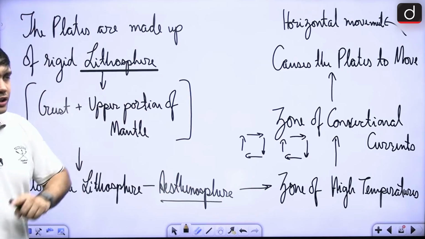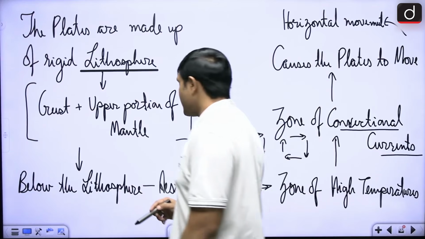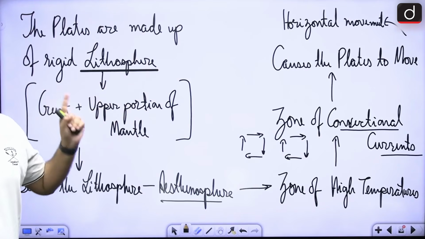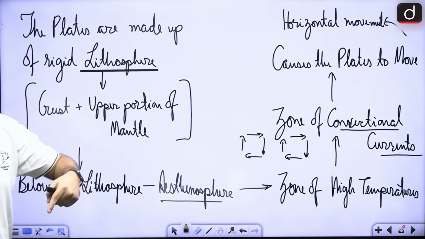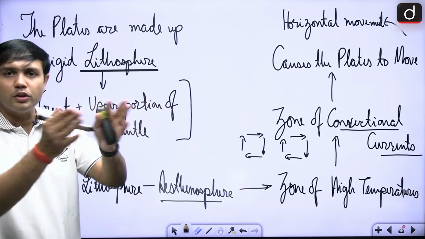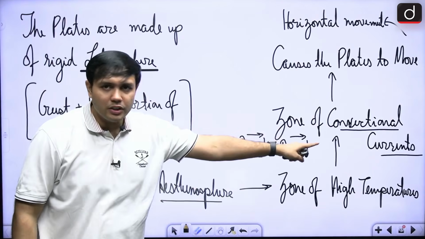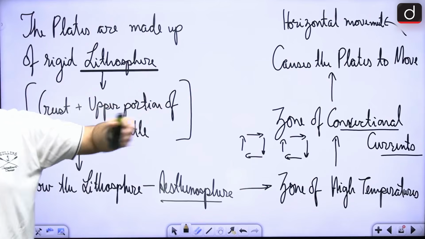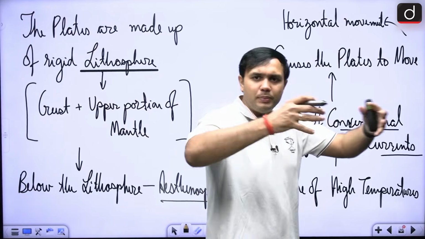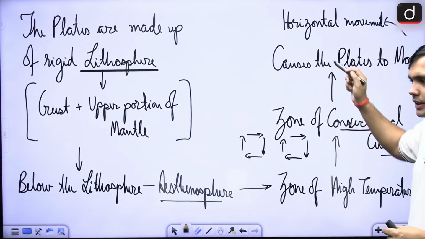Here in this particular region, you will find convectional currents, right? These convectional currents are moving in a particular direction that is causing the plates to move, right? So if you have to have a basic understanding, what is the reason that plates are moving? It is the convectional current that is causing the plates to move in the horizontal direction, right? So horizontal would be this way and vertical would be this way. These convectional currents are making the plates move in the horizontal direction. All right. So is this process clear? That these plates are floating over the asthenosphere where you would find convectional currents that is leading to the horizontal